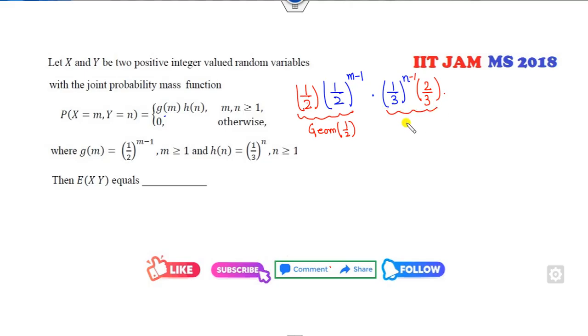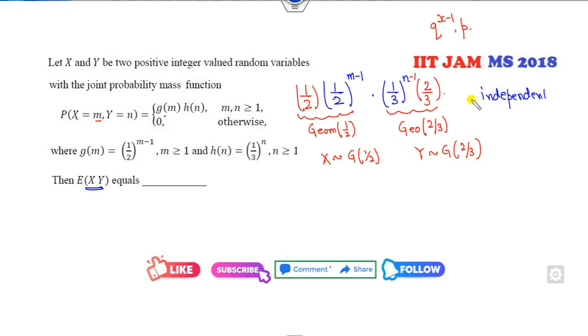Now this follows again a geometric distribution, but with a different p, because we all know the PDF of the geometric distribution is here. So what is the m? m is for my x. X follows the geometric distribution with the half parameter. There is no m, so y follows the geometric distribution with here. Then your target is to find, and you can see they are independent as well.